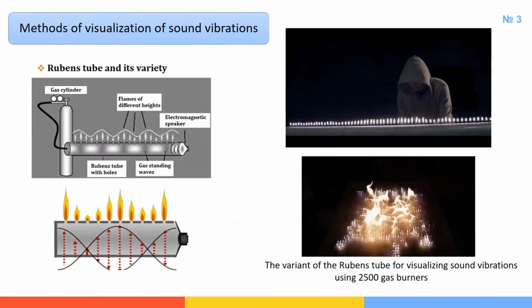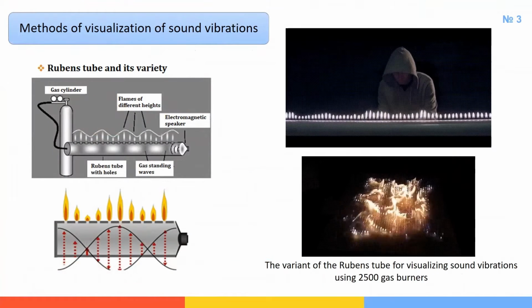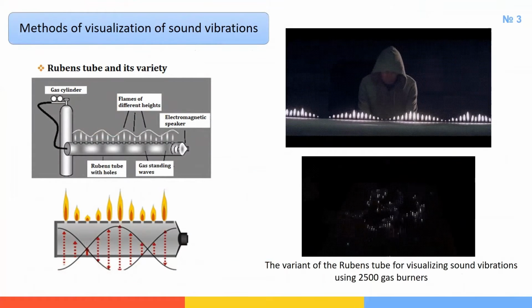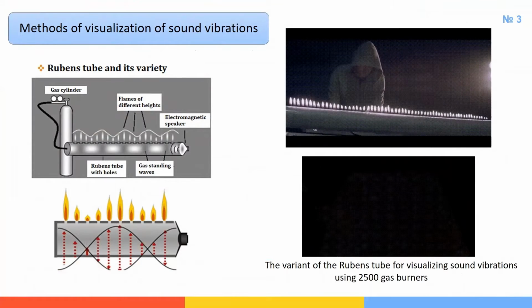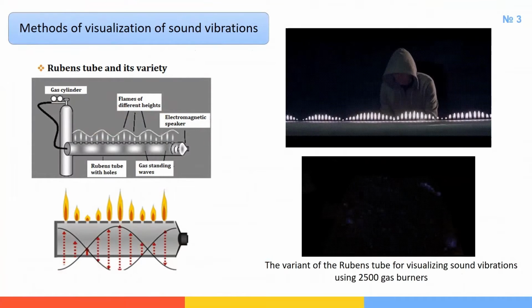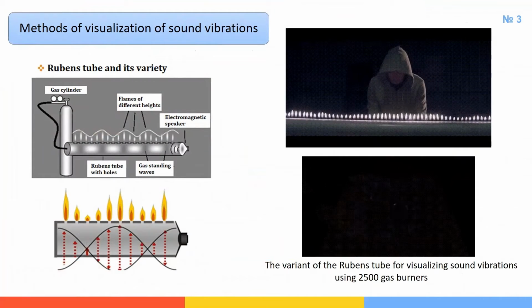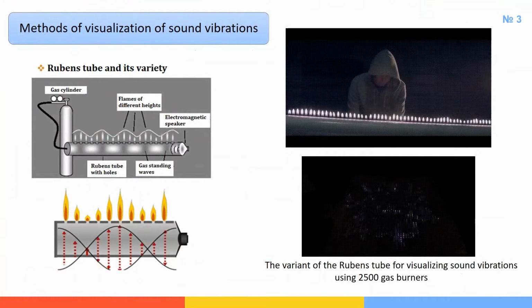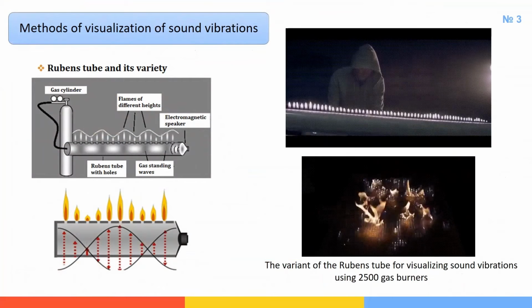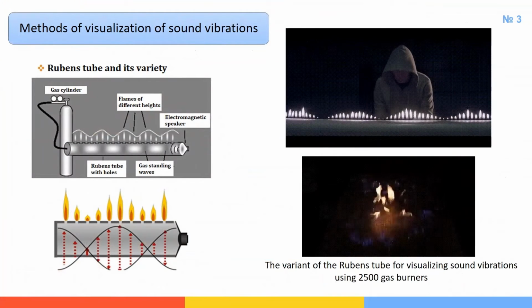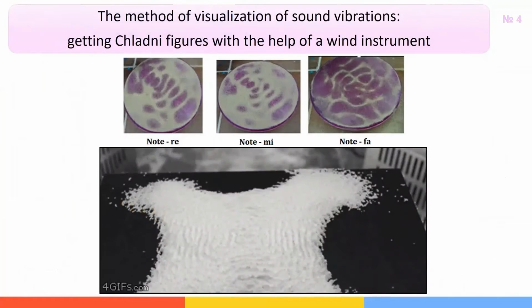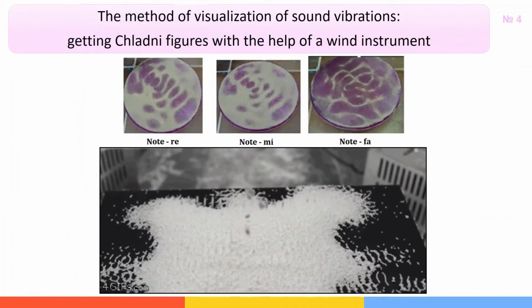The first experiment for visualizing sound waves is the Rubens tube, which is based on the connection of sound waves and air or gas pressure. The pipe is filled with gas in such a way that the gas escapes through the holes and burns. A standing wave is formed in the tube using a constant frequency. A variant of visualization of sound waves is obtaining an oscillogram, spectrogram, and energy spectrum. Obtaining sliding figures with the help of a wind instrument.